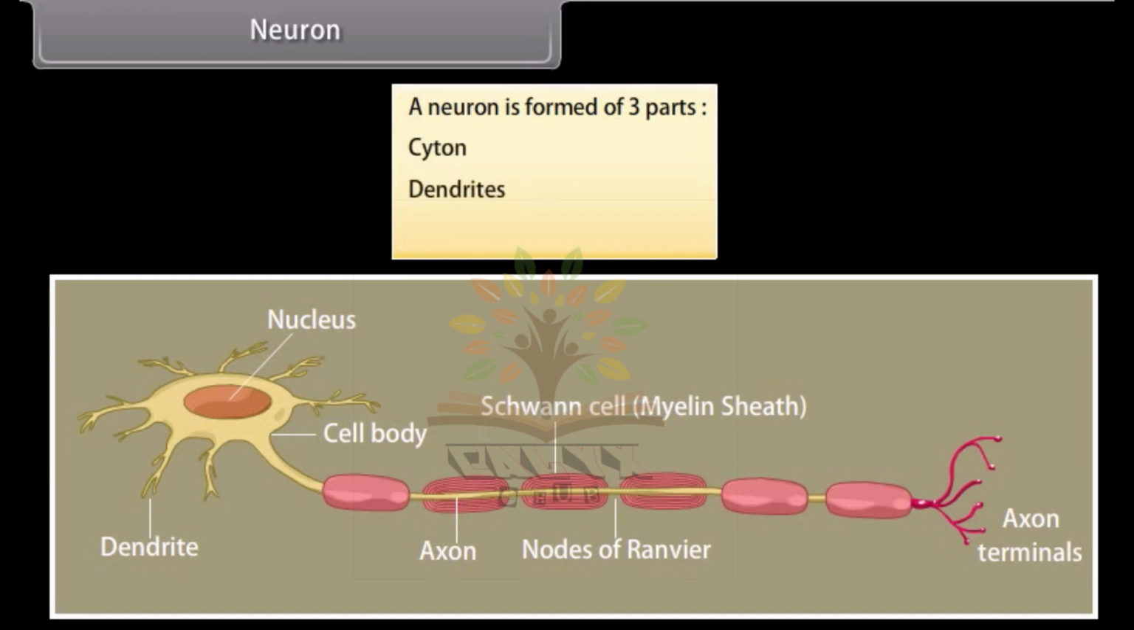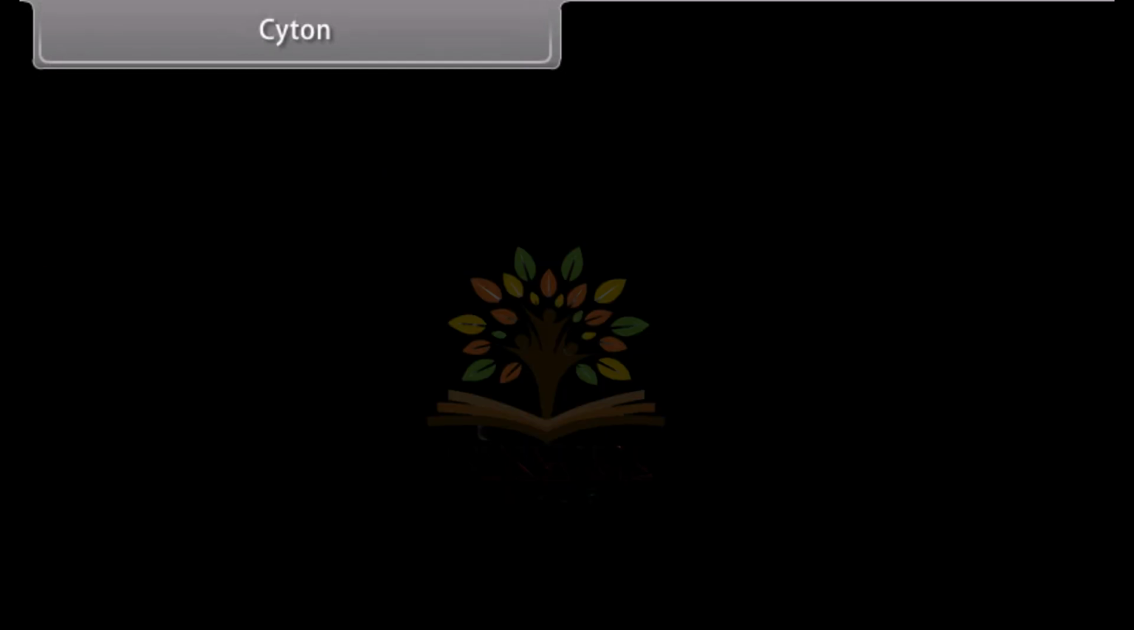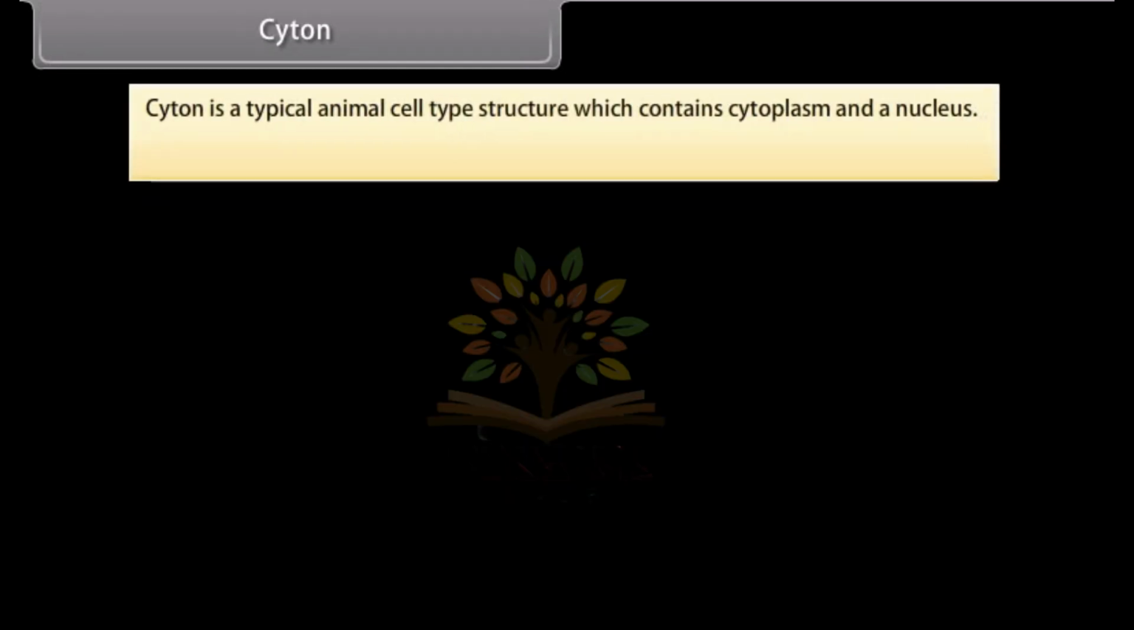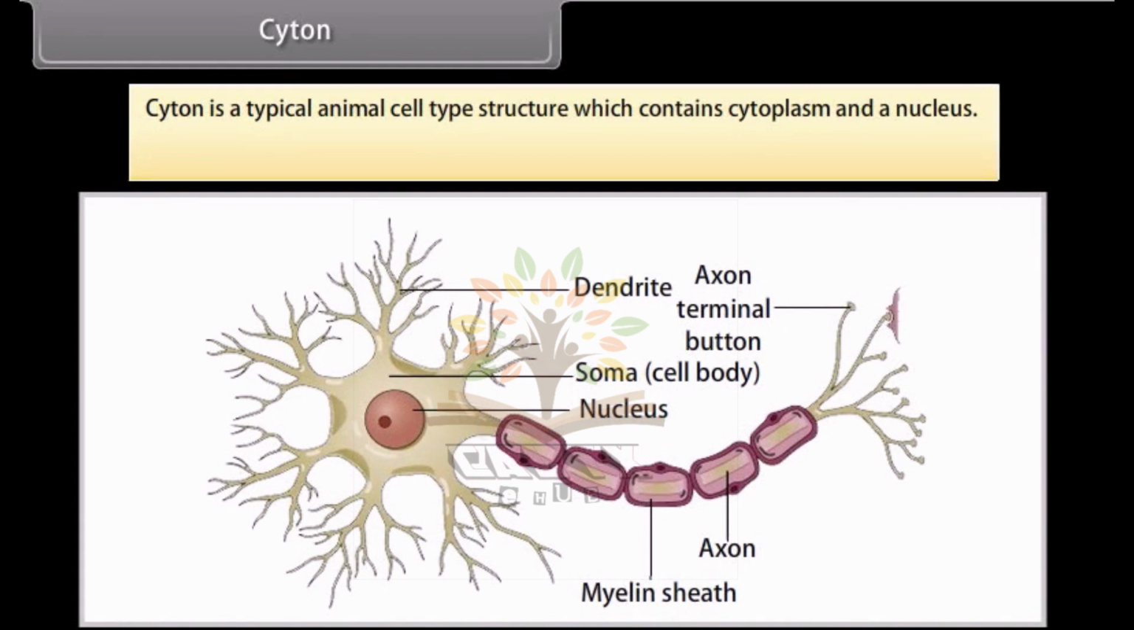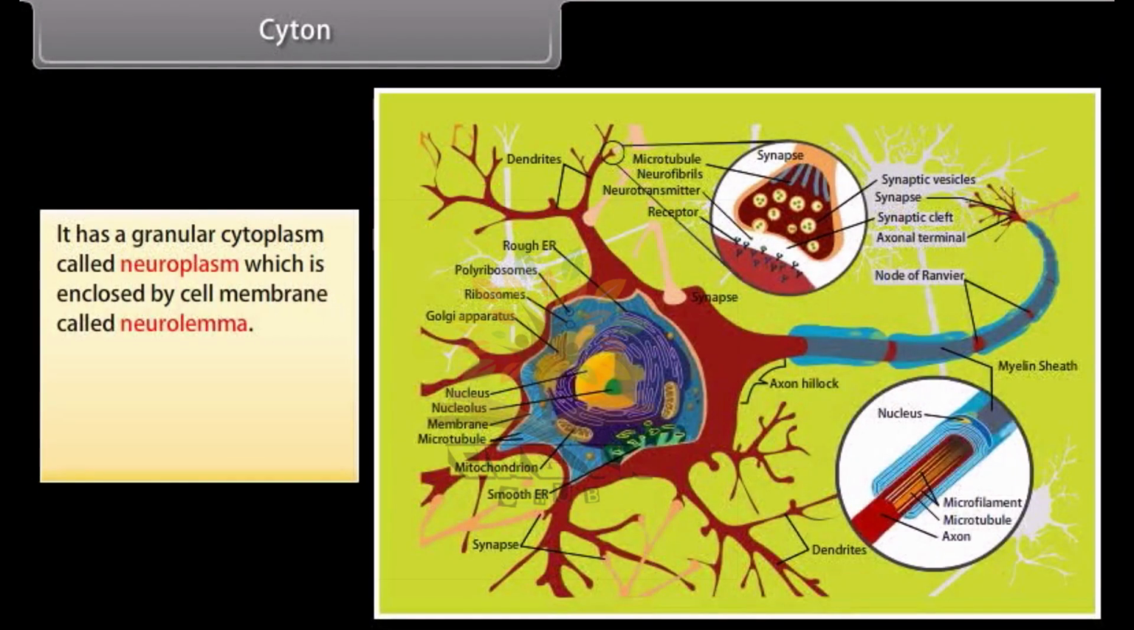Cyton, dendrites, axon. Cyton. Cyton is a typical animal cell type structure which contains cytoplasm and a nucleus. It is spherical in shape and about 4 to 135 μm. It has a granular cytoplasm called neuroplasm which is enclosed by cell membrane called neurolemma. It also has a large spherical and centric nucleus with a nucleolus.